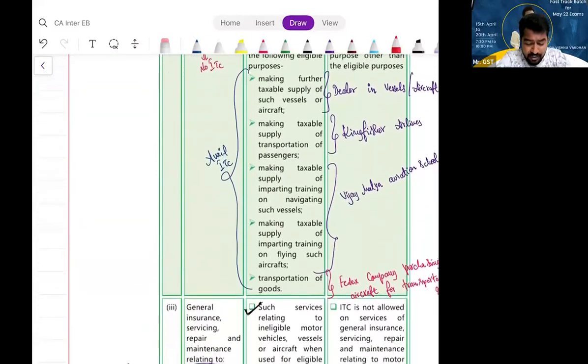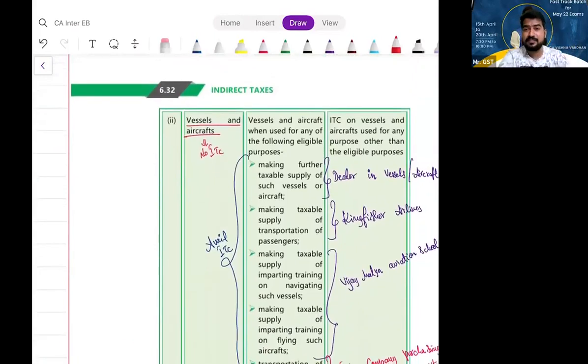Now, you are talking about only motor vehicles, sir. What about vessels and aircraft? Same story. Let us assume you have a company in Andaman and Nicobar Islands. You are purchasing a vessel, just a hypothetical situation, for the CEO of the company. Can you avail ITC? No. In the same way, let us assume Vivard Private Limited is purchasing a chartered flight for its CEO, Mr. Vishnuvardhan. Can the company take ITC? No, sir. Because it is Vishnu, sir, you will say no straight away. Yes, sir.